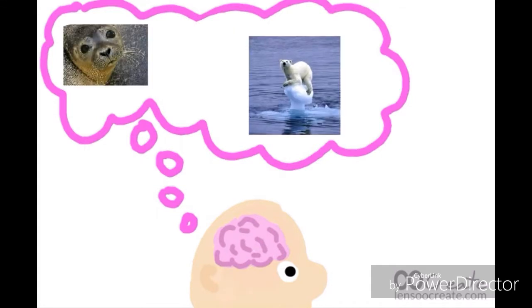First of all, what are the effects of the sea level rise on animals? The animal that probably immediately comes to mind when you think of sea level rise is a polar bear. But in fact, there are millions of species that will be affected by sea level rise, whether they live in the poles or not.